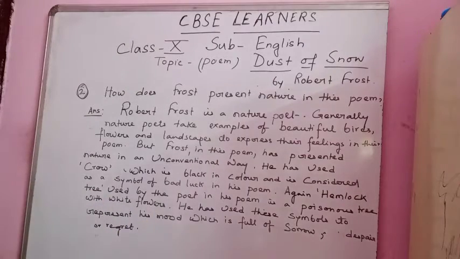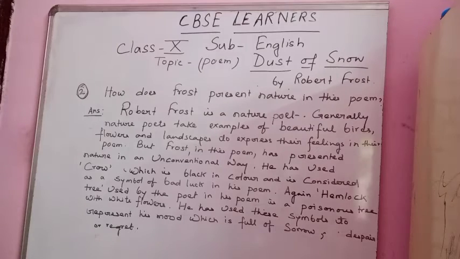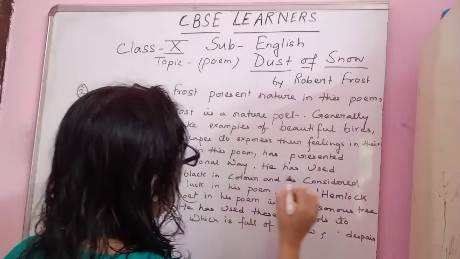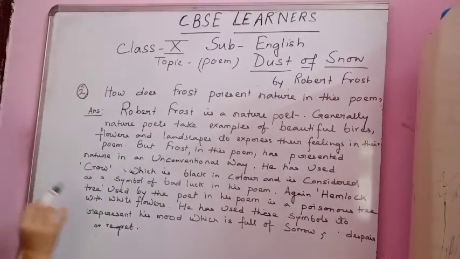Okay. So Robert Frost is a nature poet. Generally, nature poets take examples of beautiful birds, flowers, and landscapes to express their feeling in their poem. But Frost in this poem has presented nature in an unconventional way. He has used crow, which is black in color and is considered as a symbol of bad luck in his poem. Again, hemlock tree used by the poet in his poem is a poisonous tree with white flowers. He has used these symbols to represent his mood, which is full of sorrow and despair.